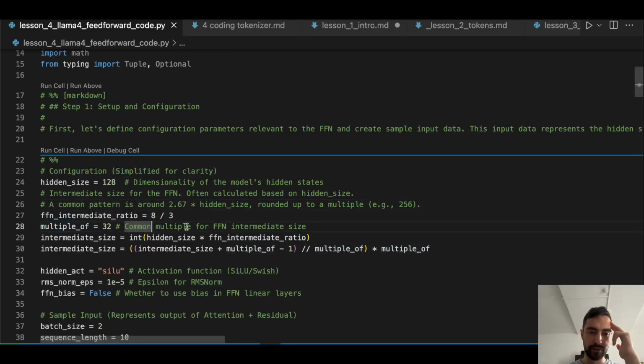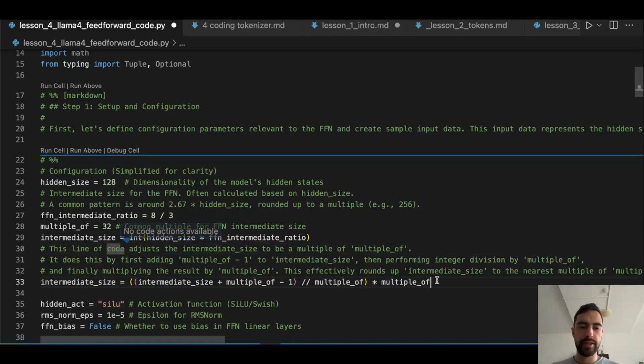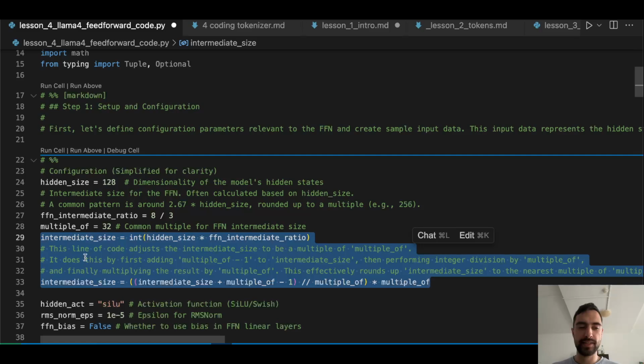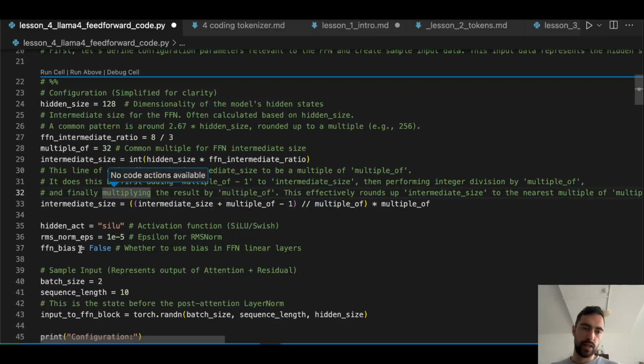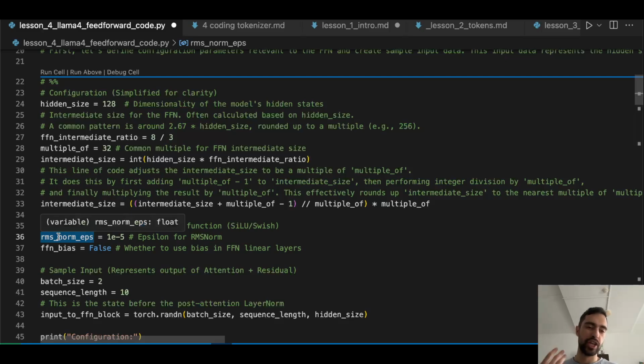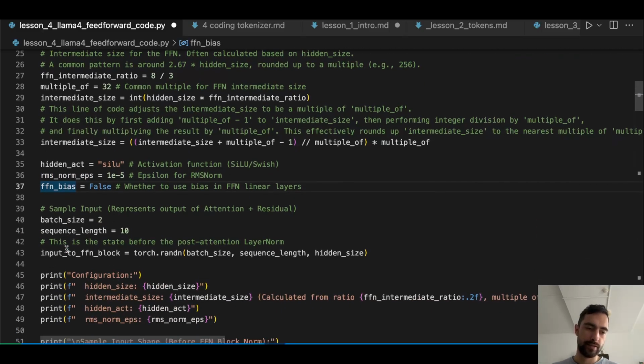Common multiple for FFN intermediate size. So this code will just adjust intermediate size to be a multiple of 32. It explains the math here, but that's what it does. Hidden activation, so this is going to be SiLU. RMS normalization, again the same thing. We have some small epsilon and no bias.